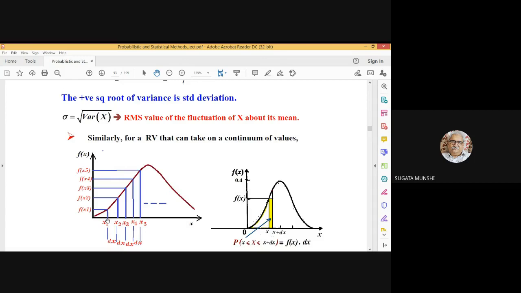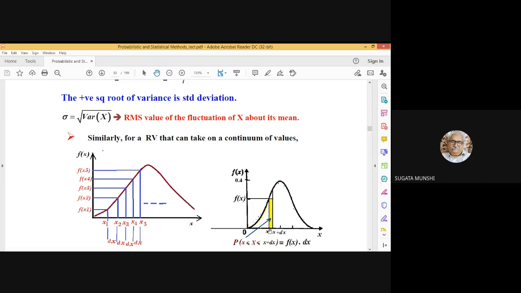The separation between x1 and x2 is dx. The separation between x2 and x3 is dx, infinitesimally small. I have shown a magnified view. That between x3 and x4 is dx, like that. What are the corresponding values of f, small f, fx1, fx2, fx3, fx4, fx5?